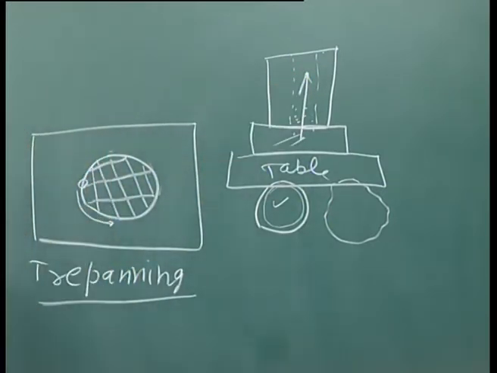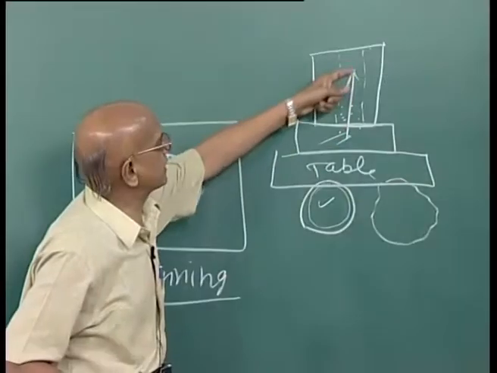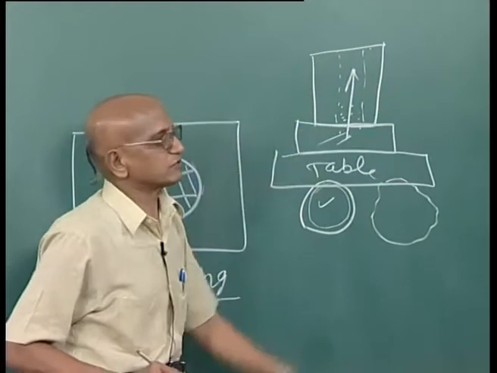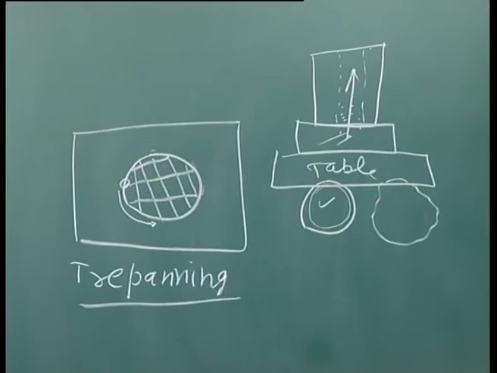For this purpose, as you can see here, the backing material is very important. It is used so that molten and vaporized material comes out of the hole, and you can take out this workpiece and you will get a through clean hole.